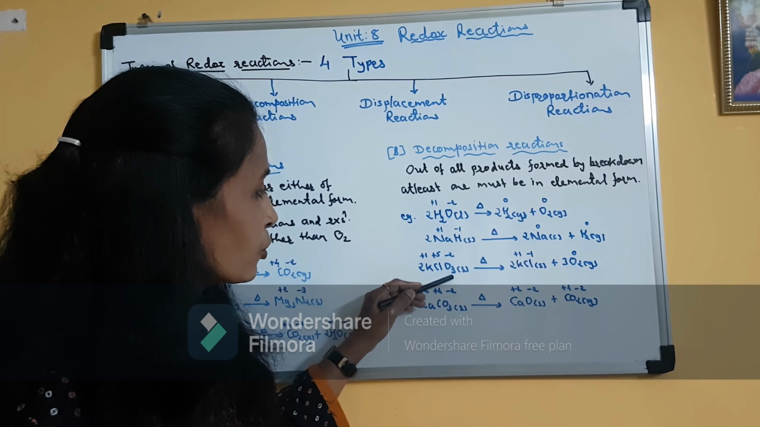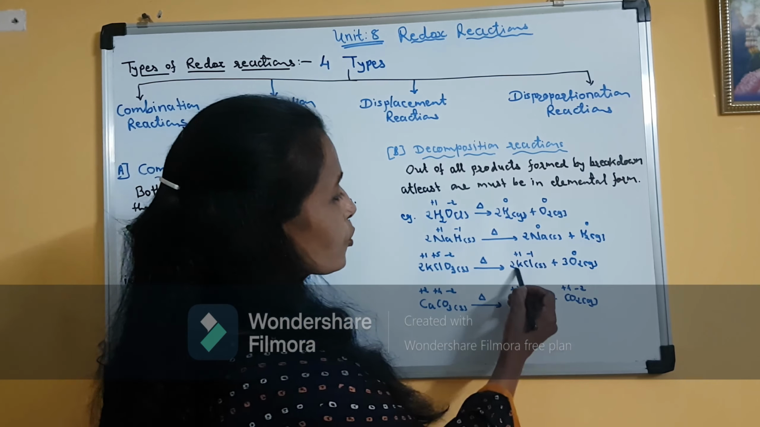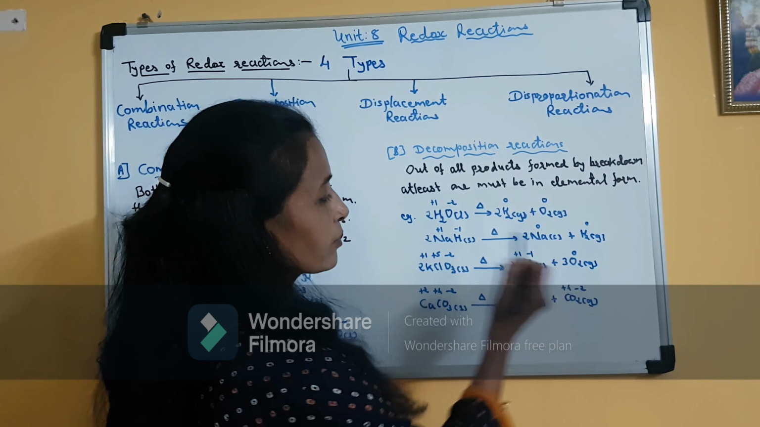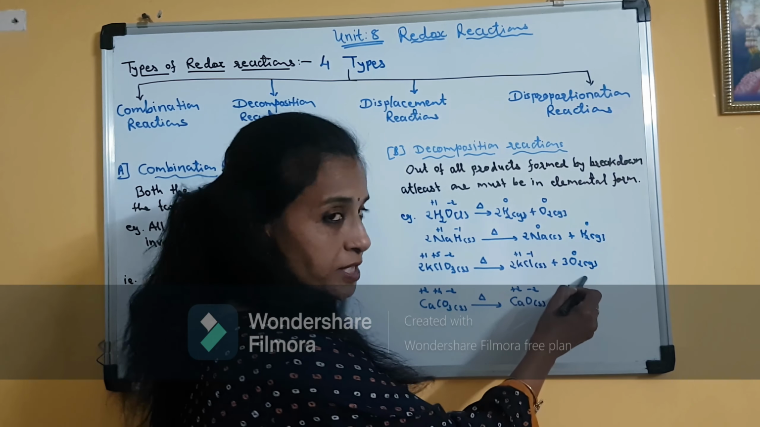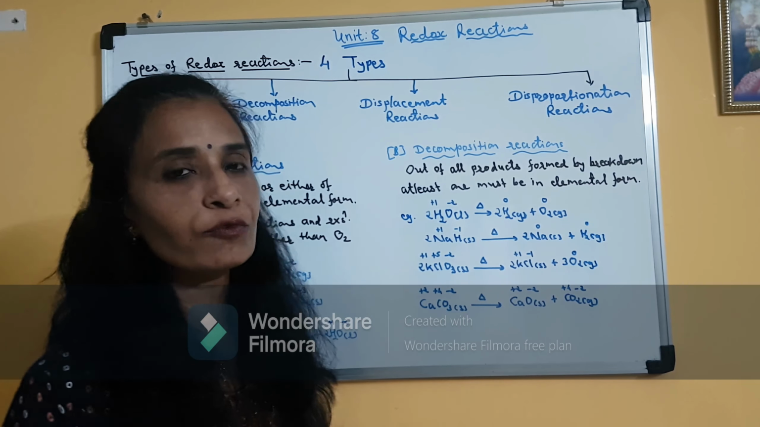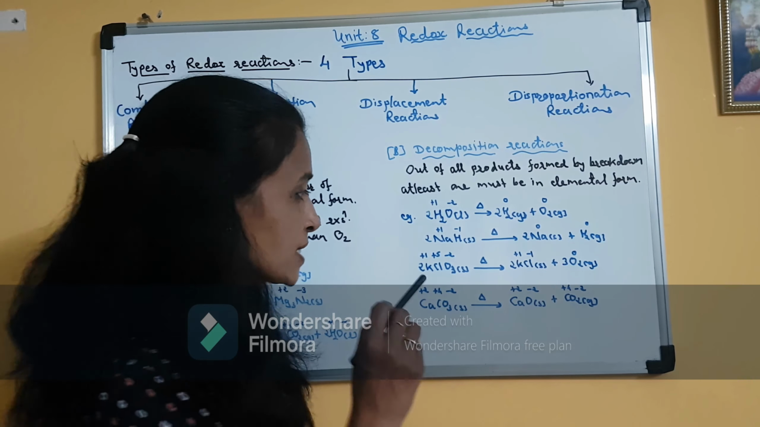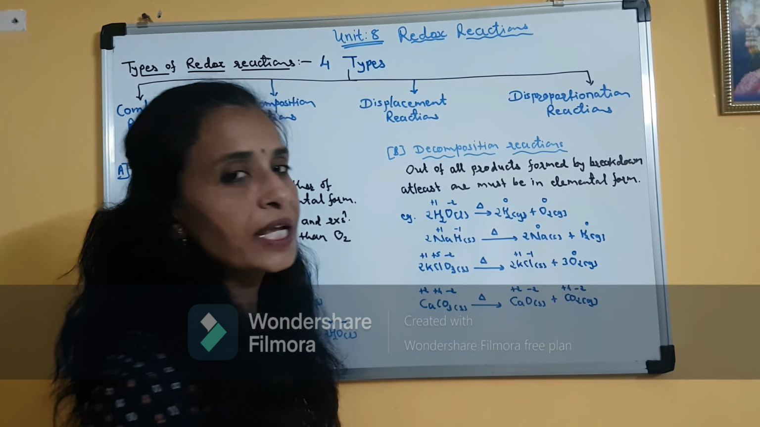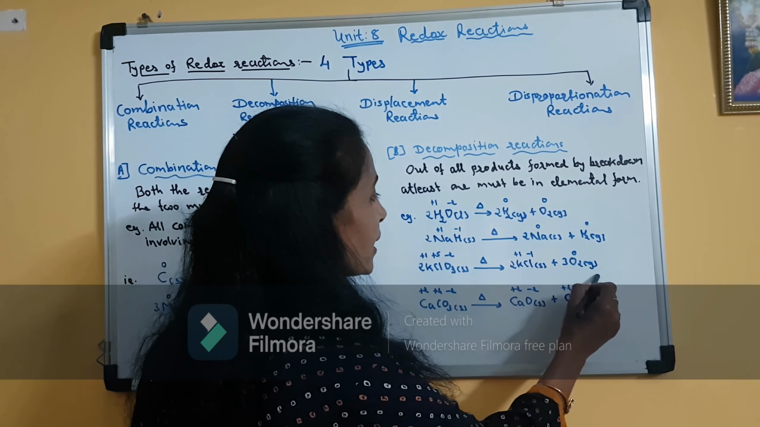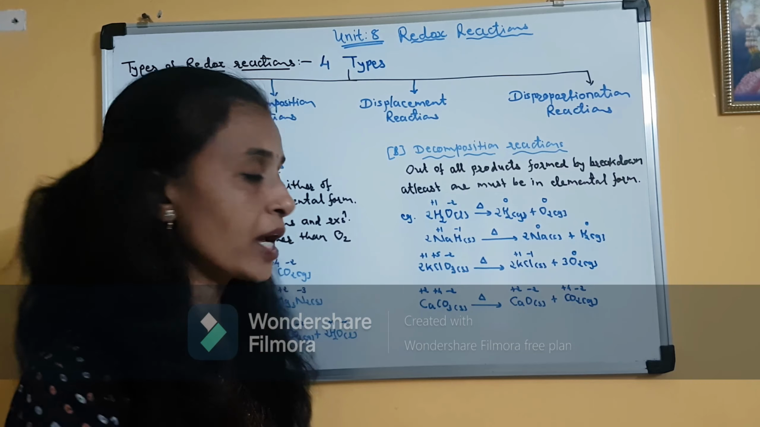So 2KClO3, when it is heated and decomposed, will produce two products, 2KCl and 3O2. Here two products are obtained, but at least one product must be in elemental form. KCl, potassium chloride, is not an element, it is a compound, but oxygen is in elemental form. So this is an example of a decomposition reaction. It is a redox reaction also.